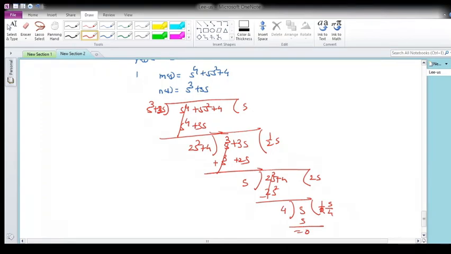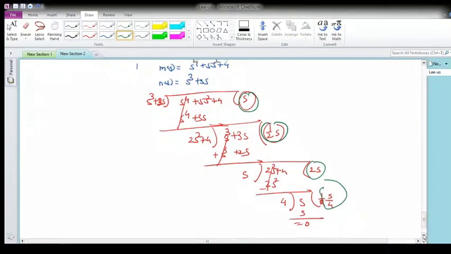Okay. So now this is my continued fraction expansion, and you observe that all the quotients, this is the first quotient, second, third, and this is fourth, all are positive. So if all the quotients are positive, then this is also one of the tests that the roots will lie on the left hand side of the s plane.